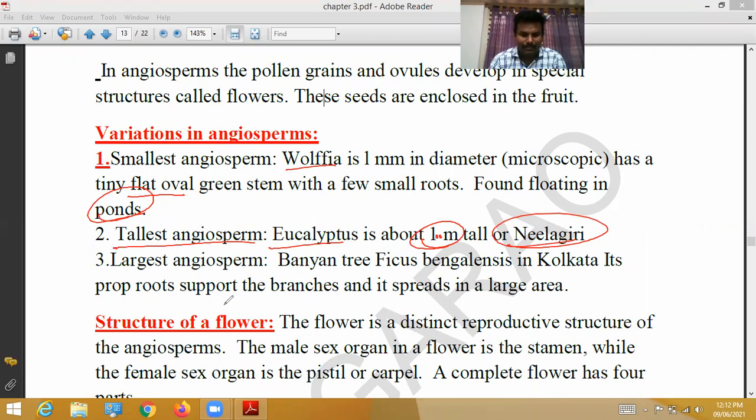Next, the largest angiosperm, that is called the banyan tree. Here there is one printing mistake, it is not 100 meters tall. The largest angiosperm is the banyan tree, Ficus bengalensis. It has prop roots which support the branches, and it spreads over a large surface area. The scientific name of the banyan tree is Ficus bengalensis.